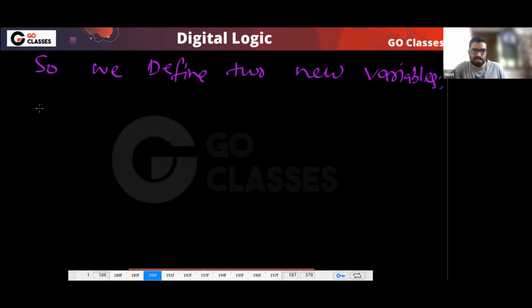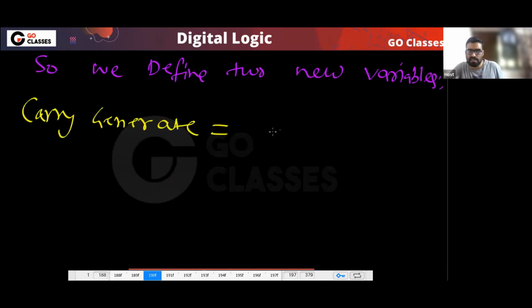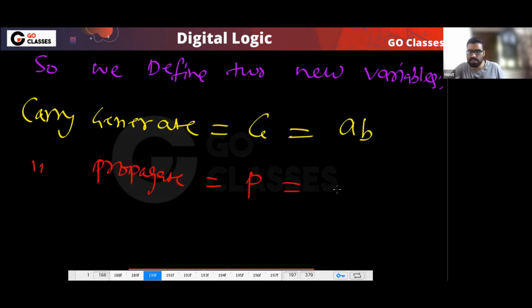Okay. One variable is carry generate. It is G. This is the situation when carry will be generated. Another is carry propagate. This is P. In this situation, carry will propagate.